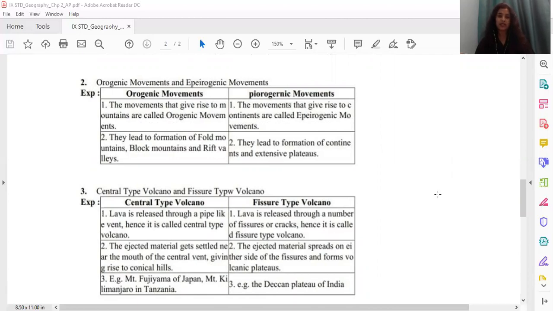The second point under orogenic movements, they lead to formation of fold mountains, block mountains and rift valleys. The second point under epeirogenic movements, they lead to the formation of continents and extensive plateaus. Here for 2 marks, 2 points are given, so you all are supposed to write them as it is.